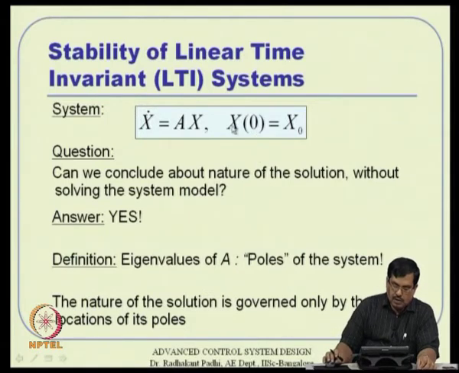Anyway, coming back, this is the system dynamics and this is the initial condition, x of 0 is x0. Now, the question is, can we conclude about the nature of the solution without actually solving the system model? We already have the solution, but we want to know the solution nature. We are not interested in what will happen starting from this particular initial condition, but we just want to know the stability nature of the system.